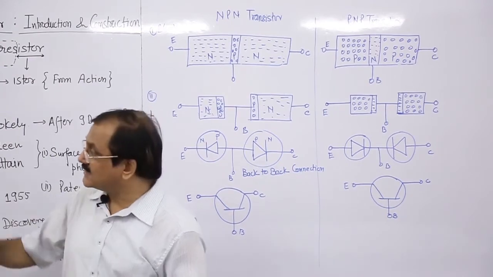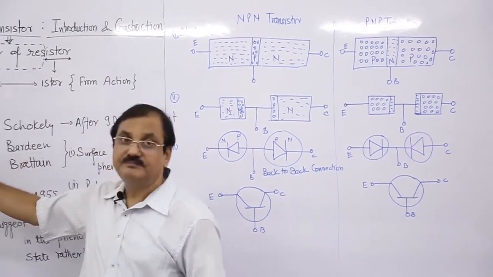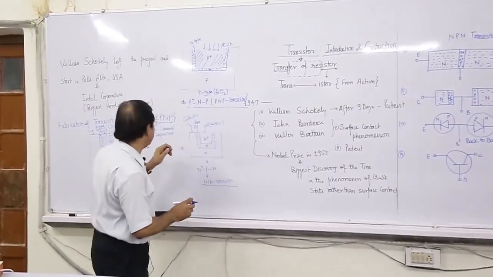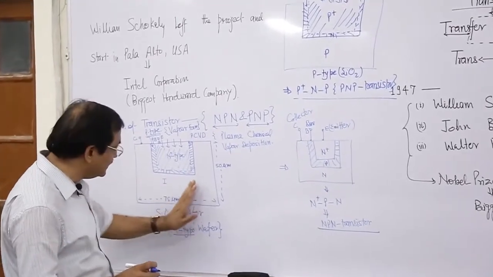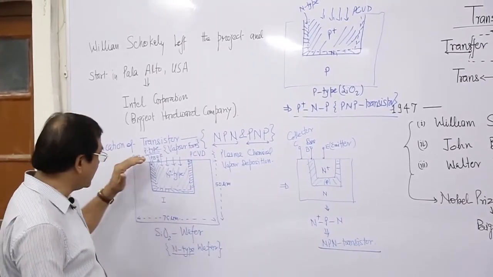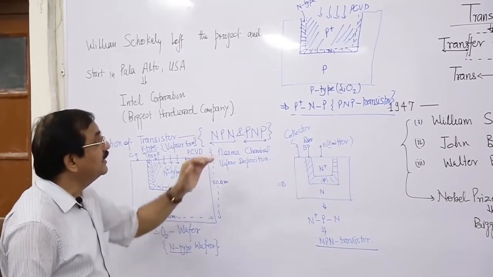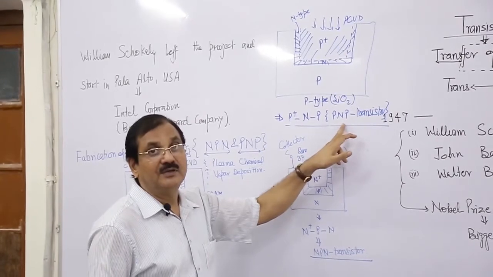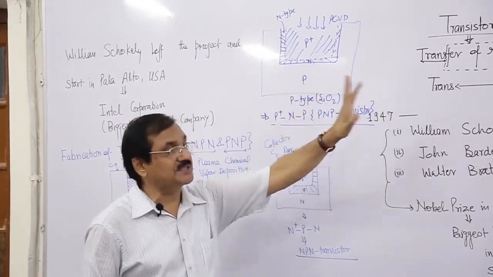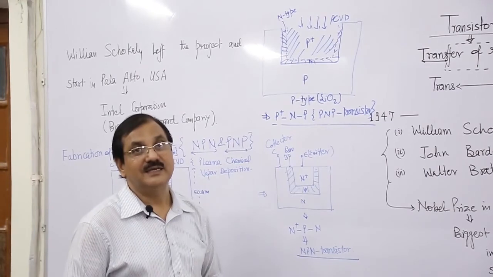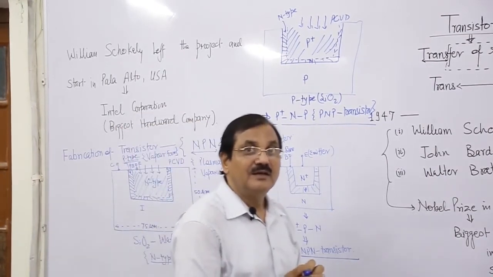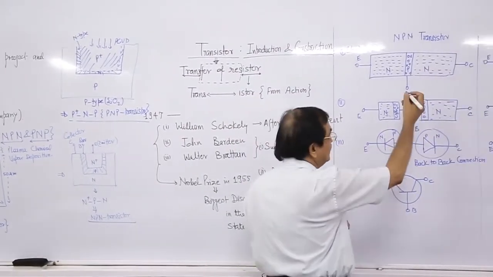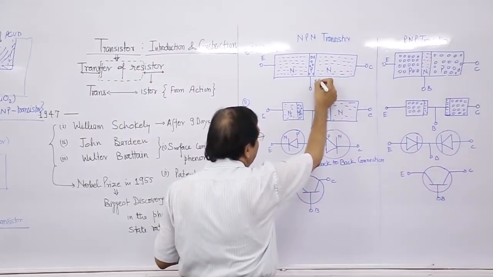The bigger part is something like a tub. The collector is the bigger part. Bigger part means this part. This whole part is the collector, in NPN and in PNP. So this whole part is represented by C, collector. That's why, in a simple form, we can express this in terms of length.